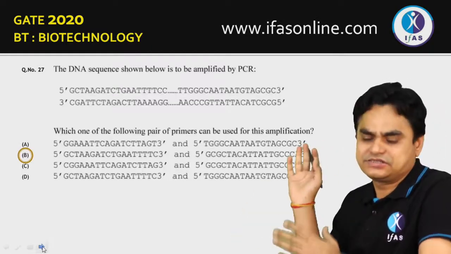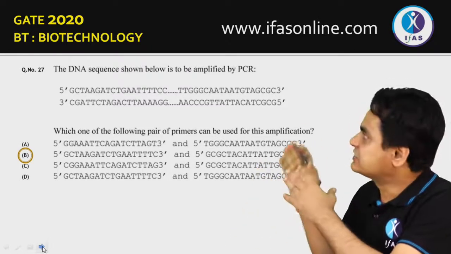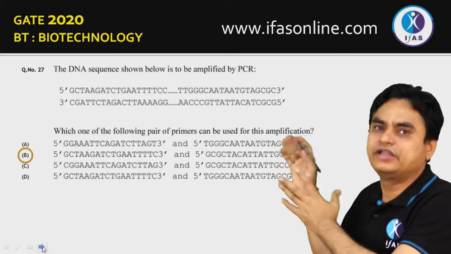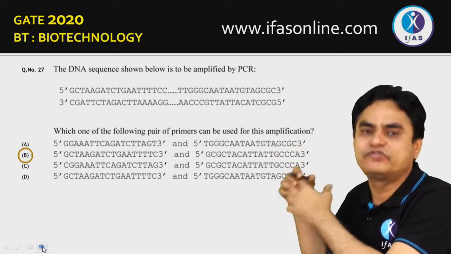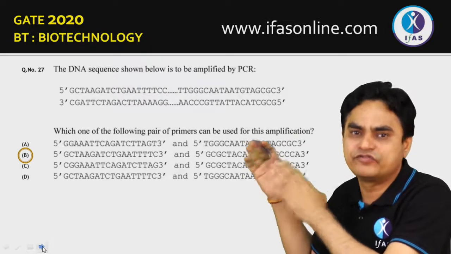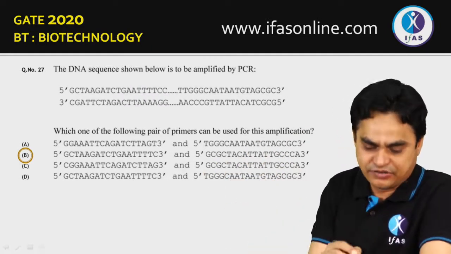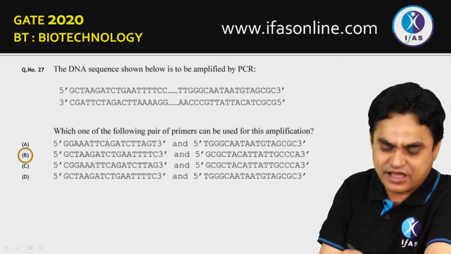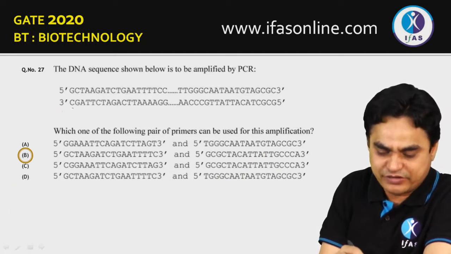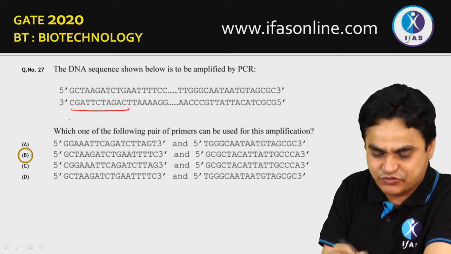This question is related to the PCR. The template DNA is being given, and you have to identify which would be the appropriate primer for the amplification of this particular kind of DNA. So you can easily make it out. You can easily identify what would be the forward primer. So the forward primer, which will align over here, its sequence you can easily identify.